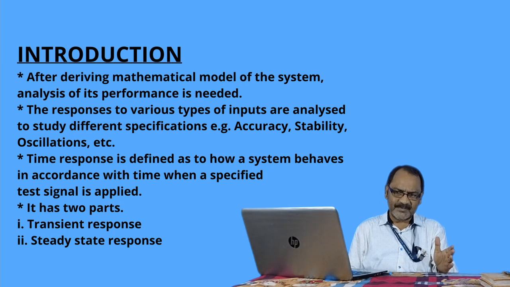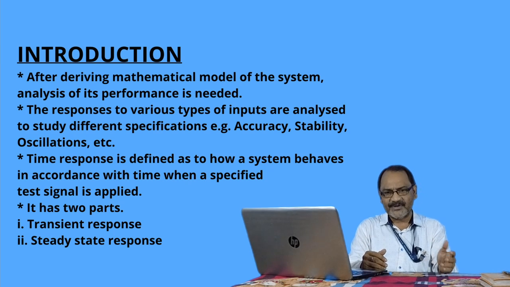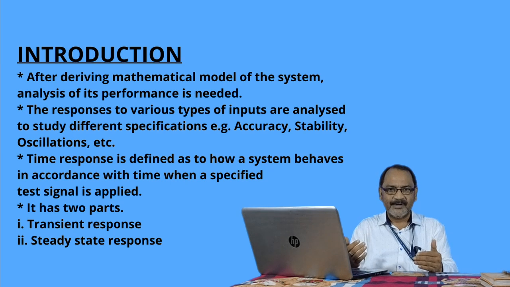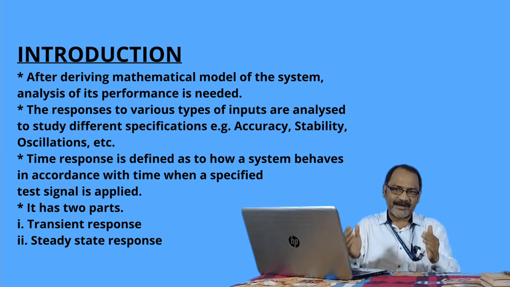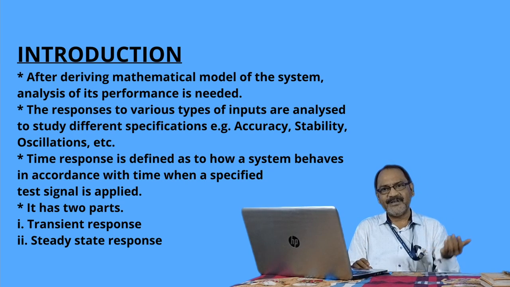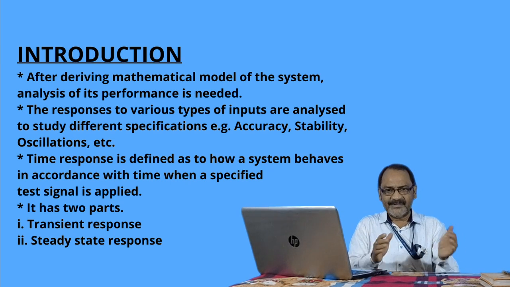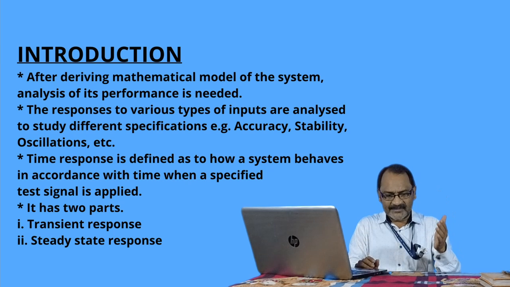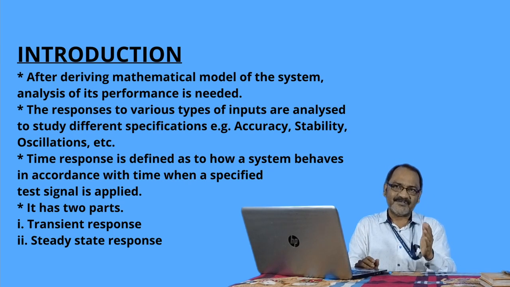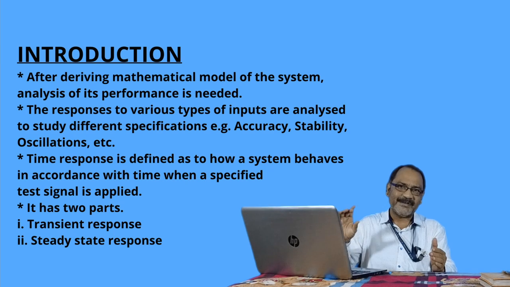Generally the time response has two parts, because whenever we give the input to the system, the output will come from the initial state to the final state, and that will not come within a very short period of time, it will take some time. After the final state has been reached, it will continue with its final state.